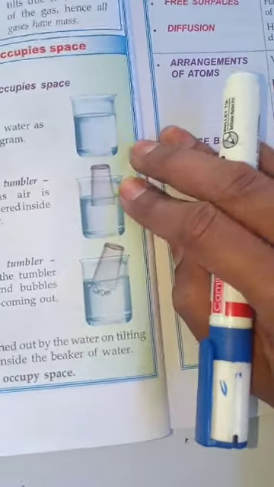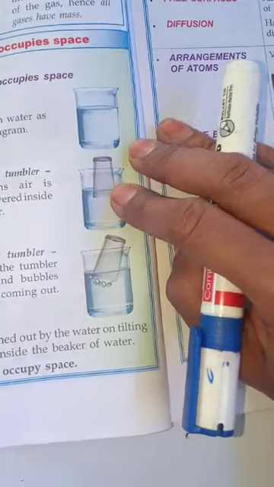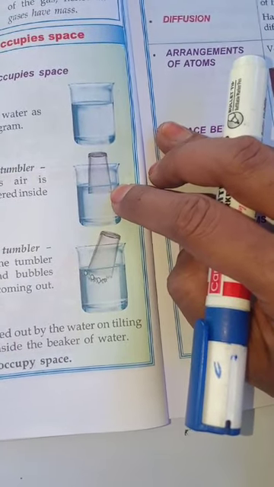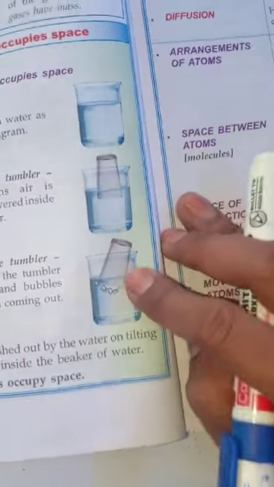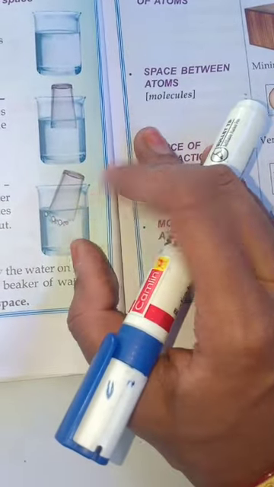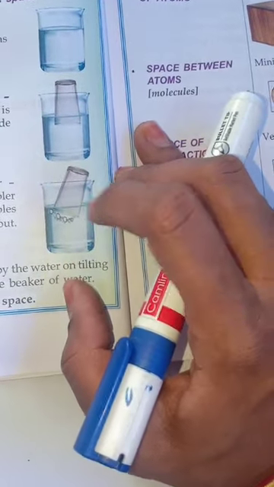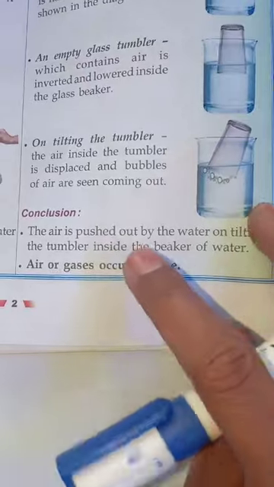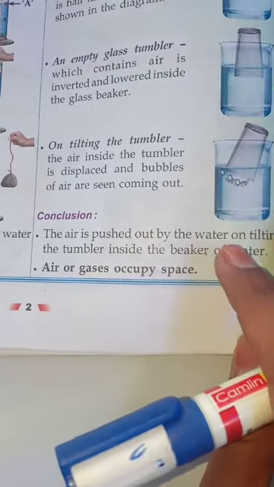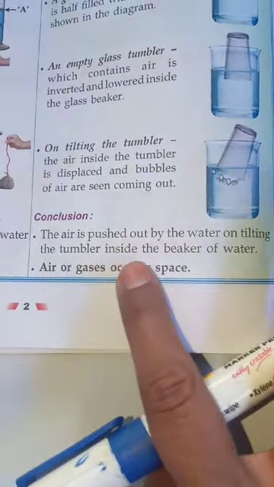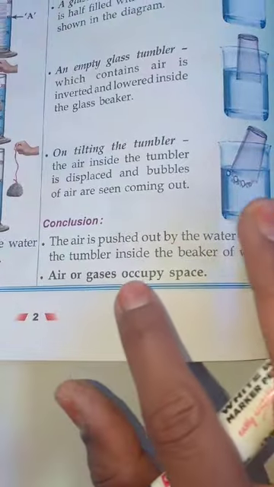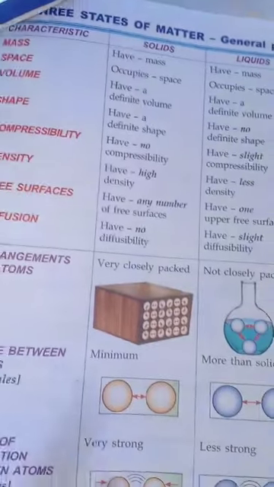They have taken a glass beaker with water, and then taken an empty glass tumbler and inverted it inside the beaker. On tilting, they find that the air inside the tumbler is displaced and bubbles come out, which shows that the air is pushed out by the water on tilting the tumbler inside the beaker, which shows that air or gases occupy space. So this experiment shows that matter has got mass, has got space and can be perceived by senses.